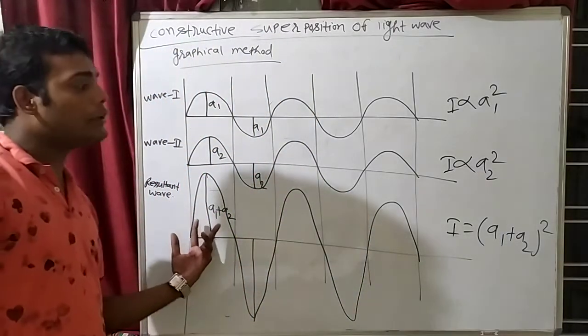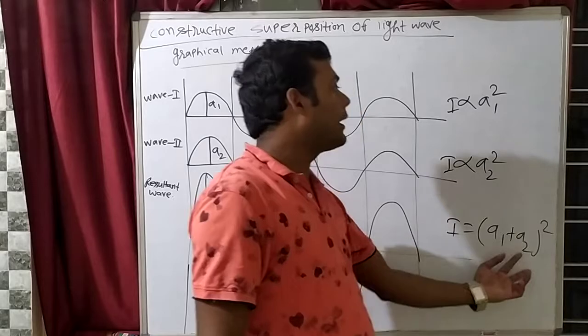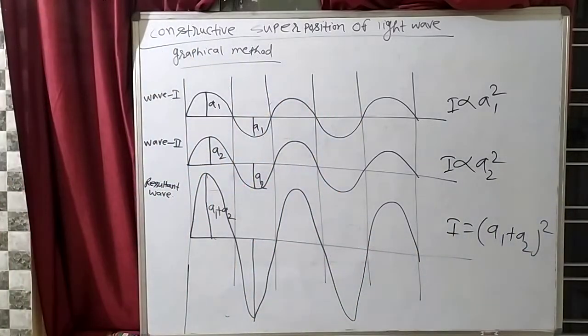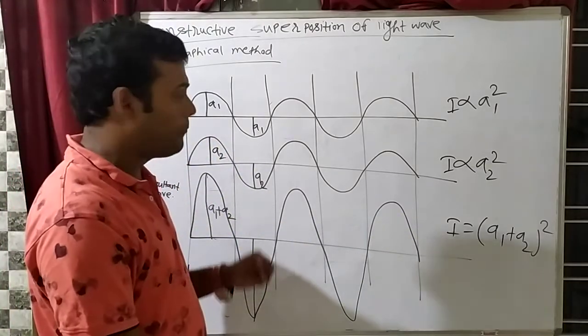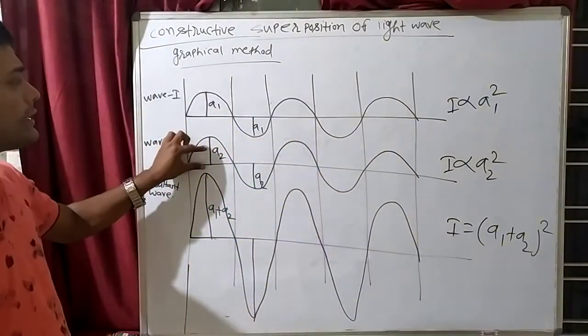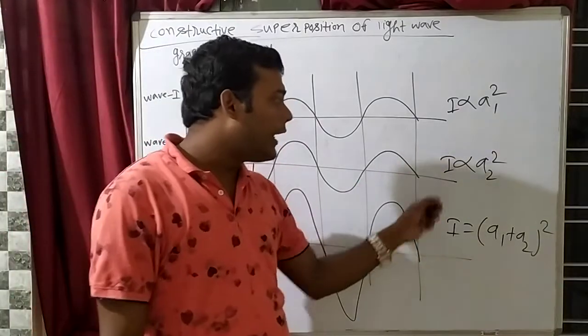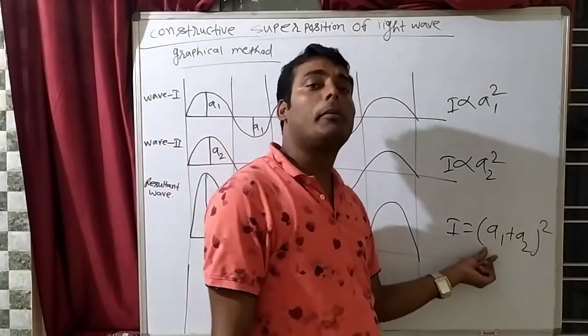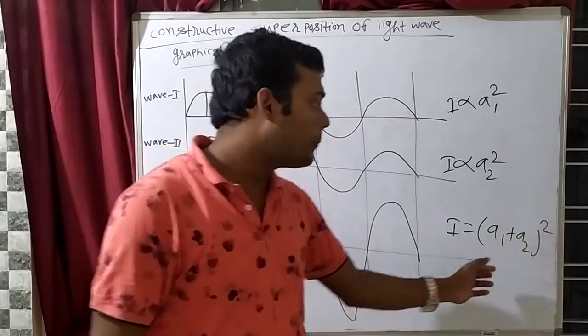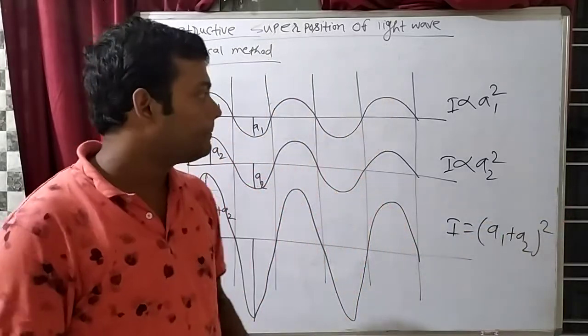And here what will be the amplitude? A1 plus A2. So this will become A1 plus A2 whole square. Clear? There can be a situation that both amplitudes are the same. For example, if this is 2, this is also 2. So when A1 becomes A2, this will become 2 plus 2, that is 4, so 4 square. Clear?